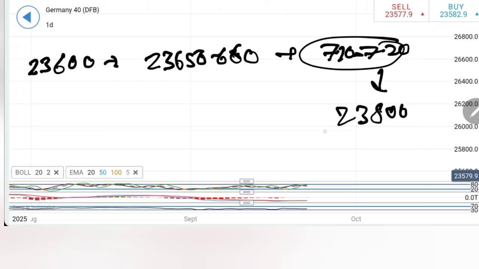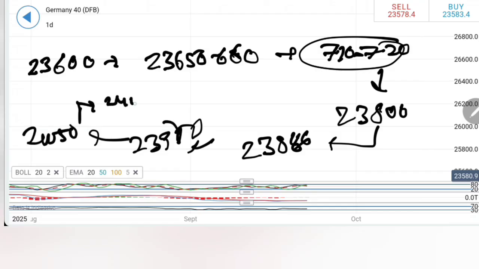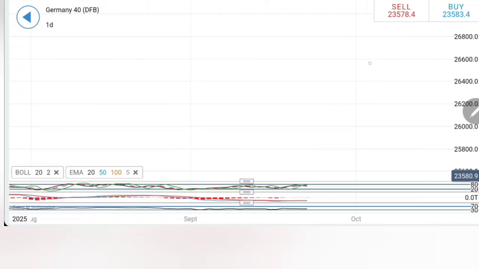Any move beyond 23,800, chances will be high that we are looking at 23,886 and 23,970. Beyond this, stay bullish for 24,050 and 24,100 levels very soon. While when you talk about where to sell, I will recommend you to only sell here at 23,540 levels.